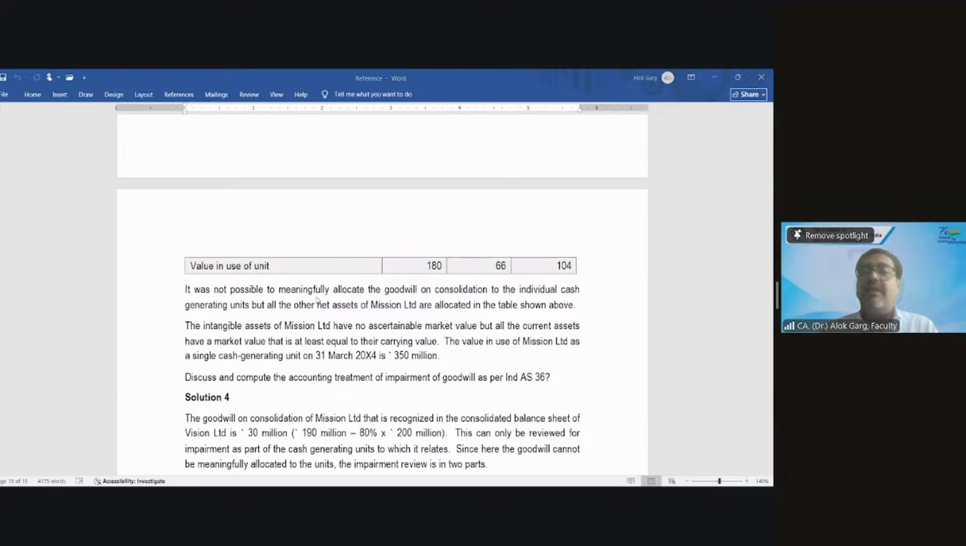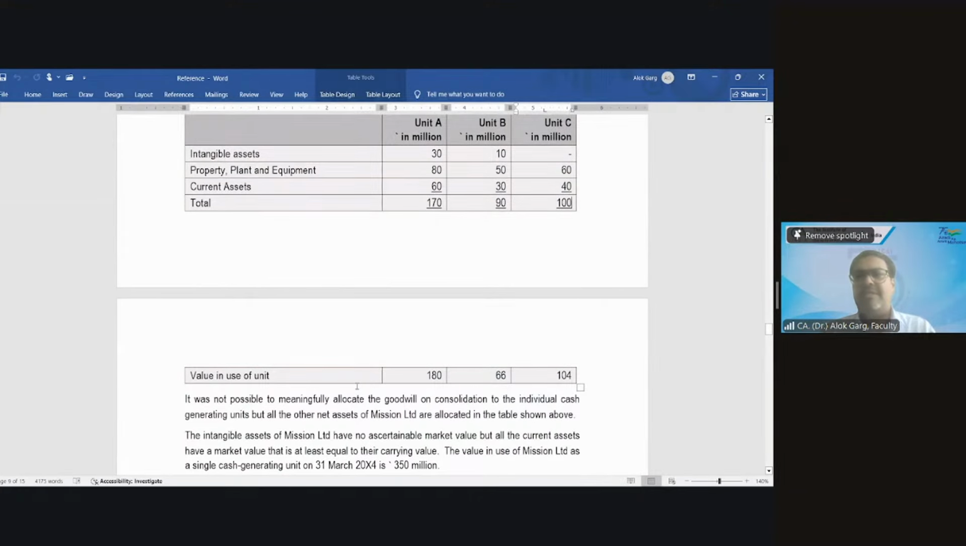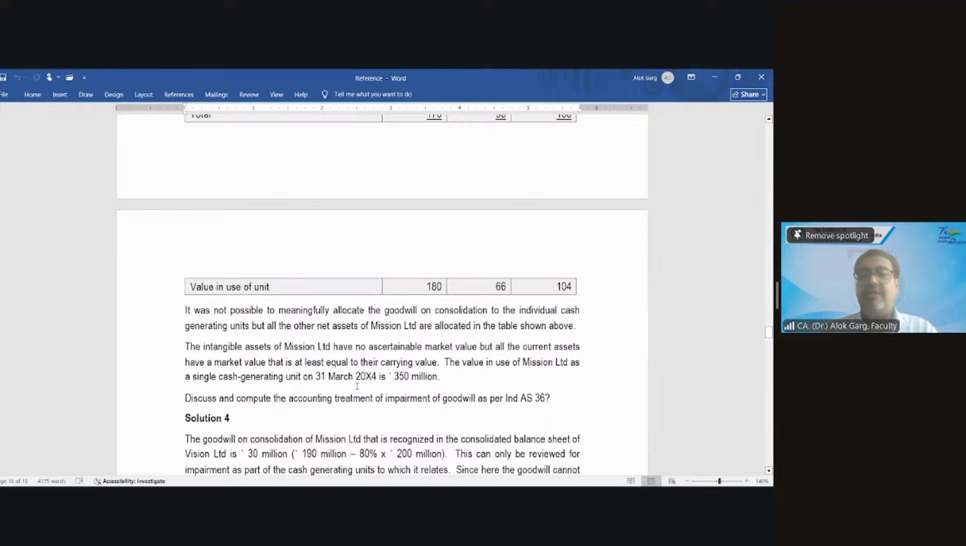It was not possible to meaningfully allocate the goodwill on consolidation to the individual CGU, but all the other net assets of Mission Limited are allocated in the table shown above. These are current assets, intangible assets, PPE. So these are allocated to the units, but it is saying that it is not possible to allocate the goodwill to the individual CGU.